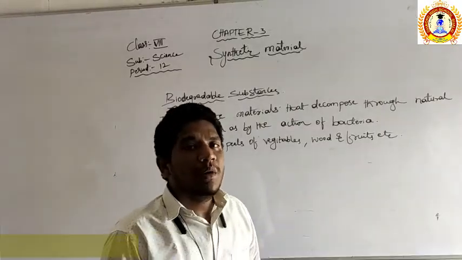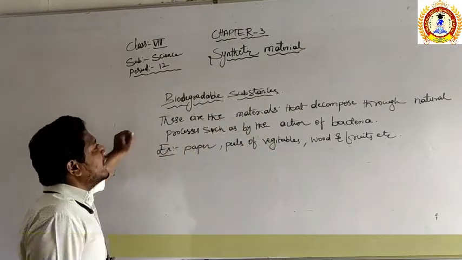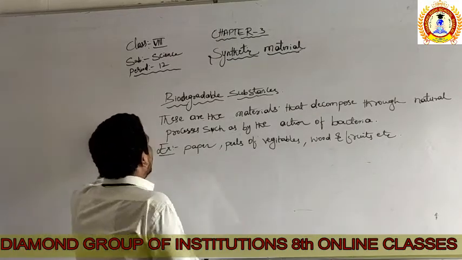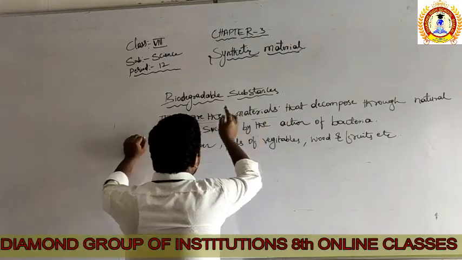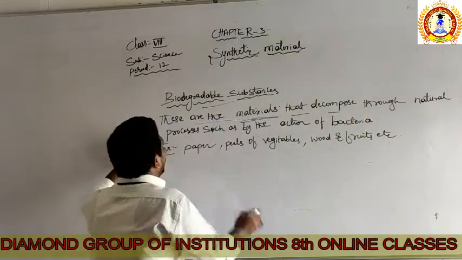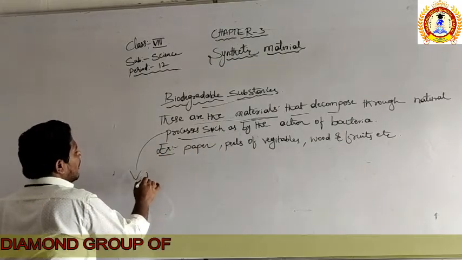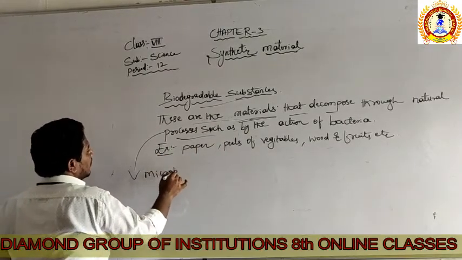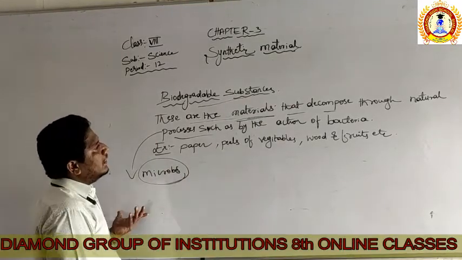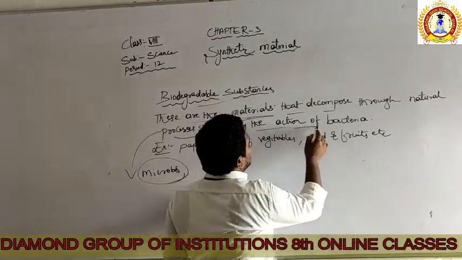It is all decomposed by the microorganisms, right? So now we know the definition of biodegradable substances, and which substances are called biodegradable. These are the materials that decompose through a natural process. Natural process means by the help of the microbes, nothing but naturally, such as by the action of the bacteria.